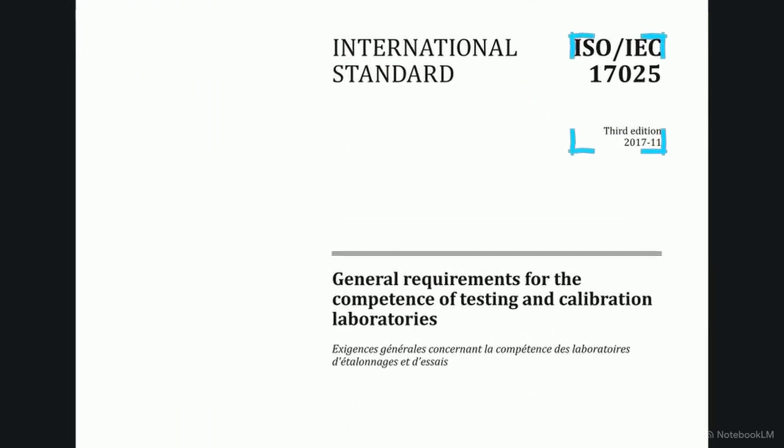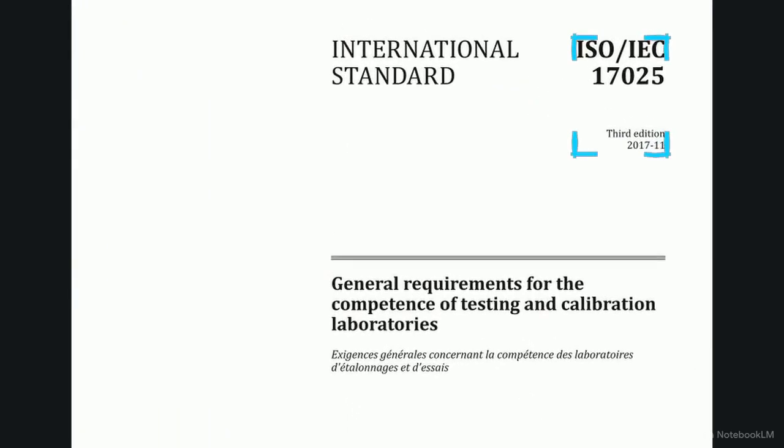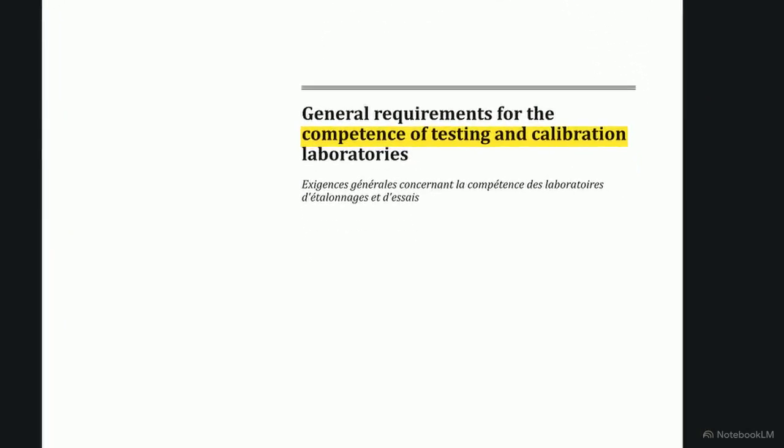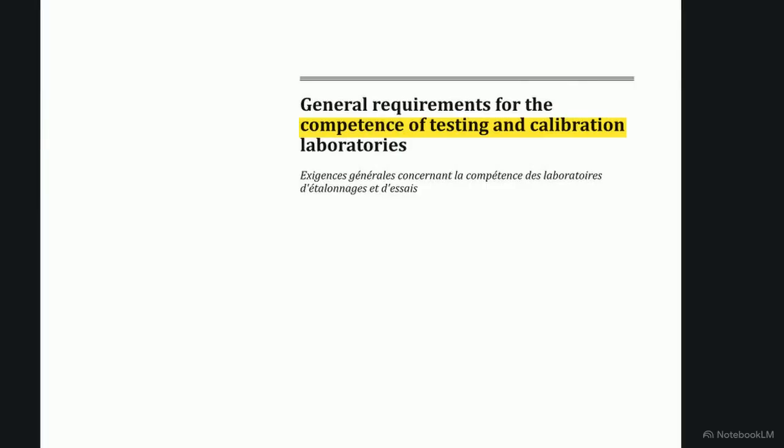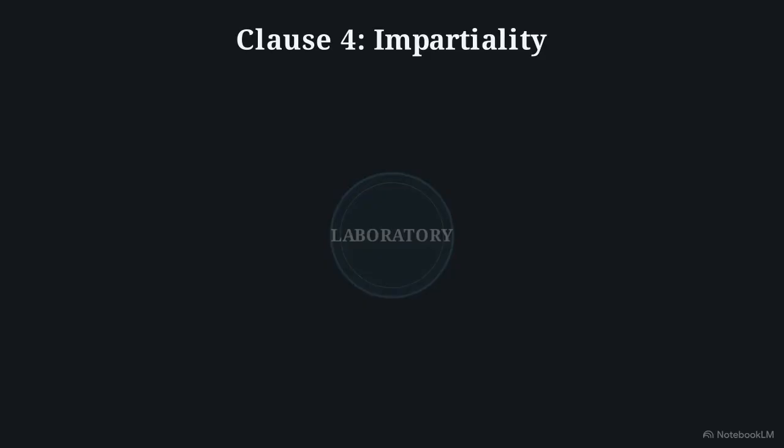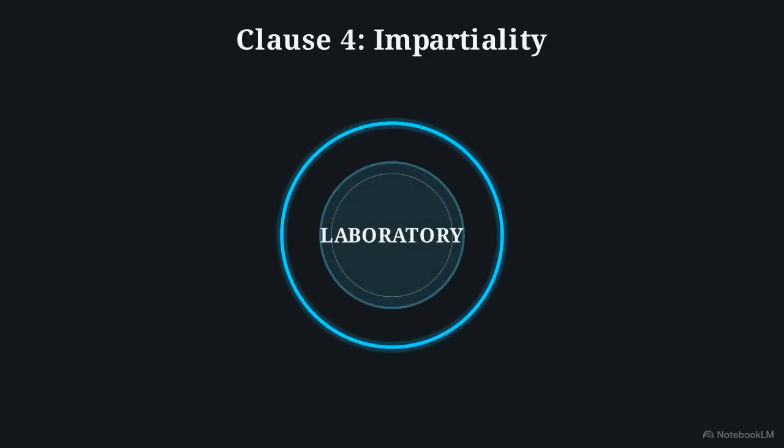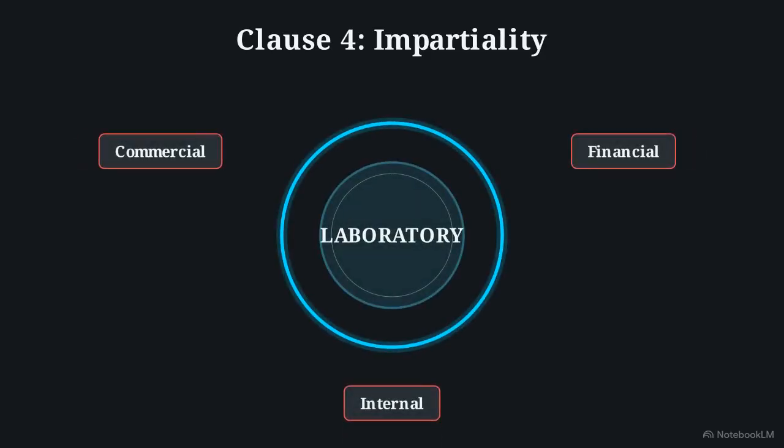This is the third edition of ISO IEC 17025, published in 2017. It serves as the definitive operating system for testing and calibration laboratories worldwide. The standard begins with a strict prerequisite: impartiality. Clause 4 dictates that a laboratory must be structurally isolated. It cannot allow commercial, financial, or internal pressures to influence the data it generates.